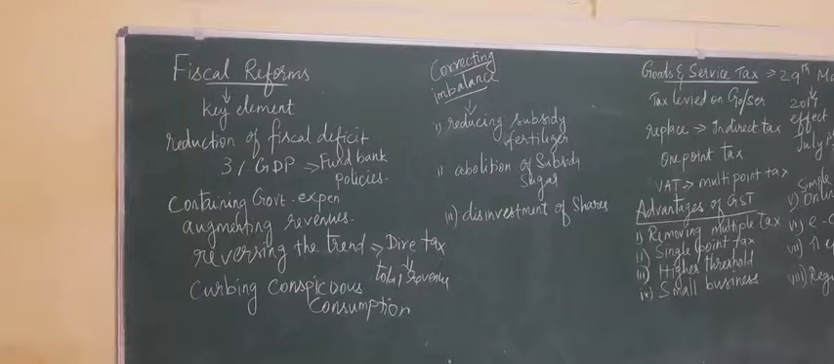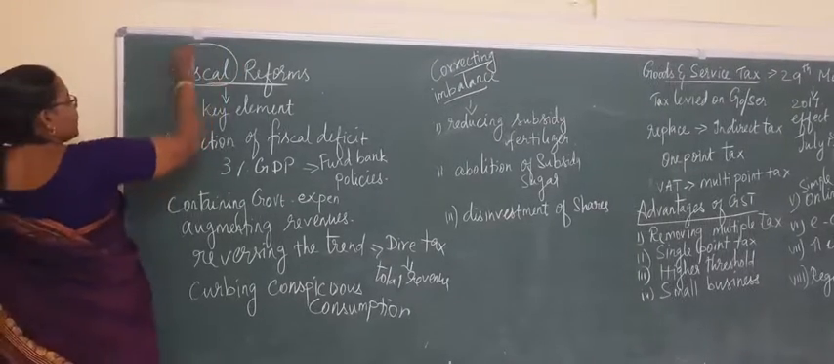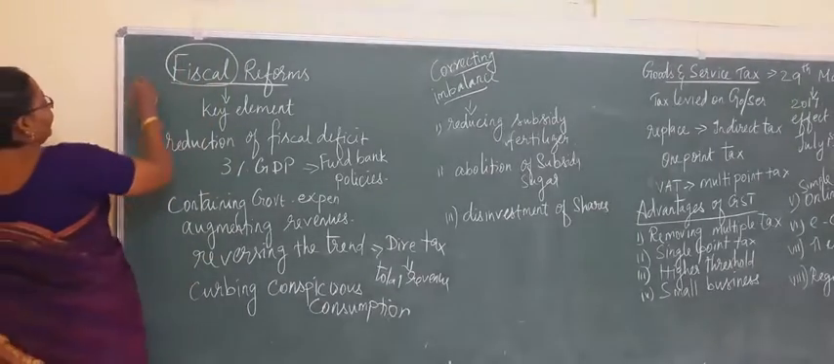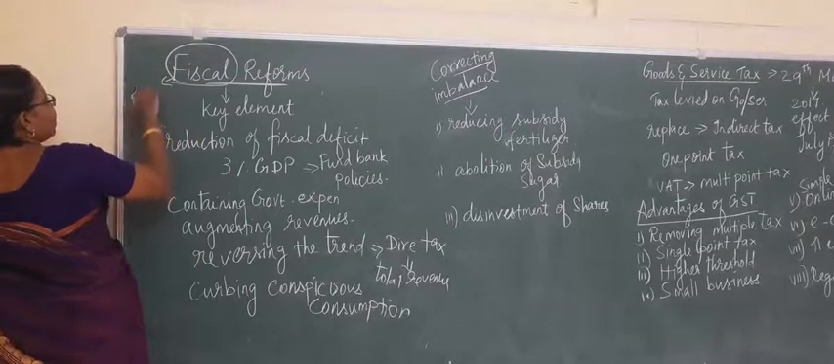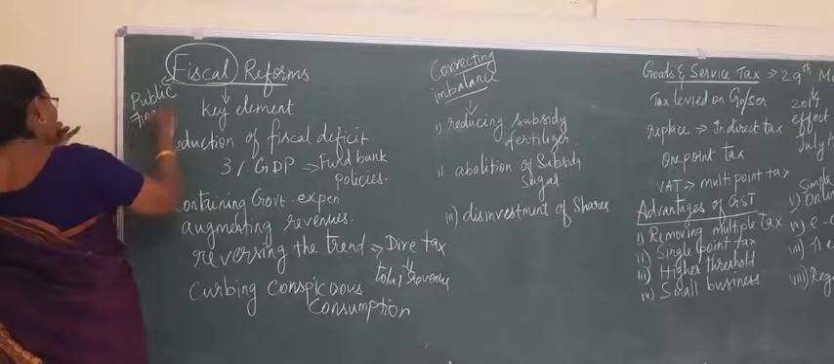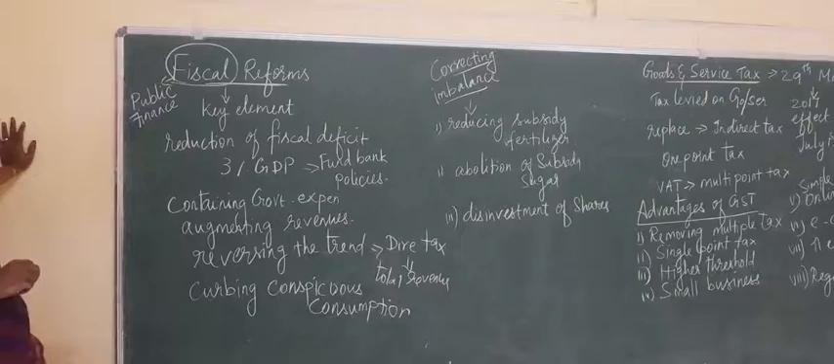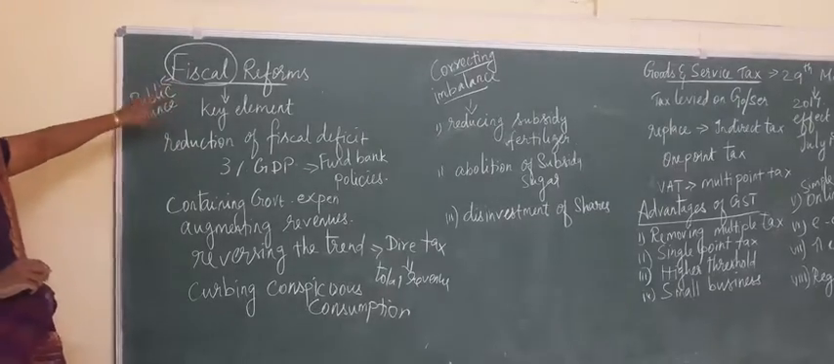Now let us see what are all the fiscal reforms made. What do you mean by fiscal? Fiscal is nothing but talks about the public finance, that you will learn in your 12th standard. Fiscal is a word derived from the Latin word, which means it talks about the public finance, that is the government expenditure, the government revenue, the government debt and other things. So that is called fiscal.